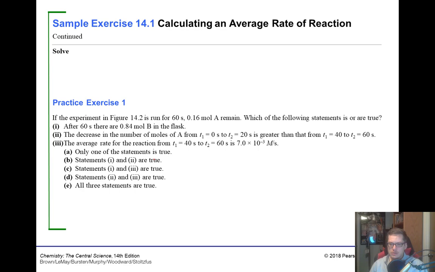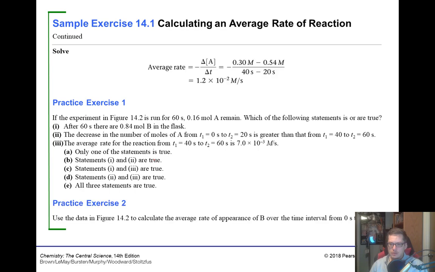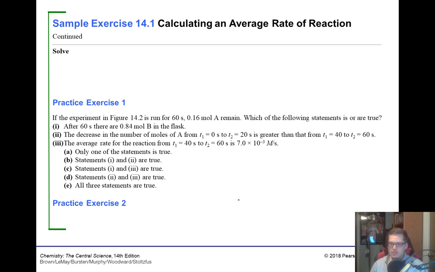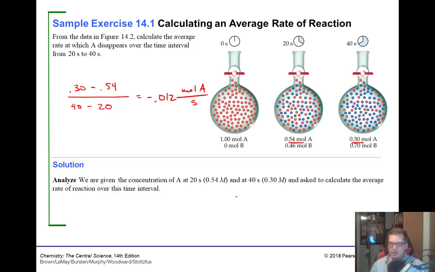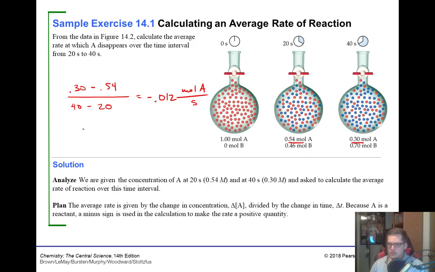All right, let's see. Is there another one worth doing here? Let's do this one here. Use the data in figure 14.2 to calculate the average rate of disappearance of B over the time interval from 0 to 40. So now we're doing the same thing with B from 0 to 40.